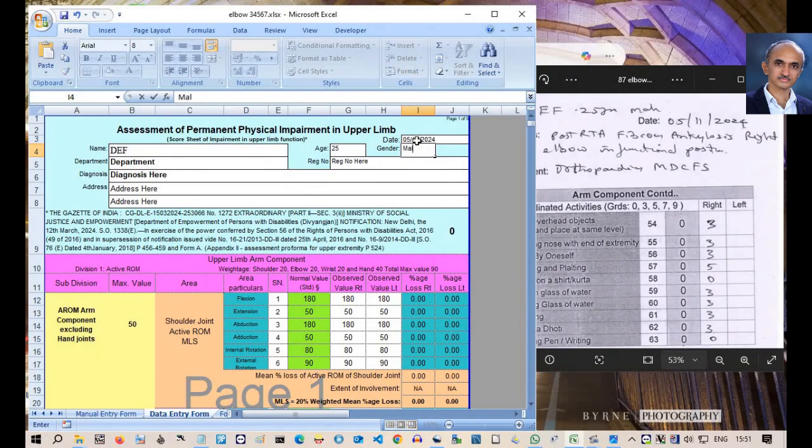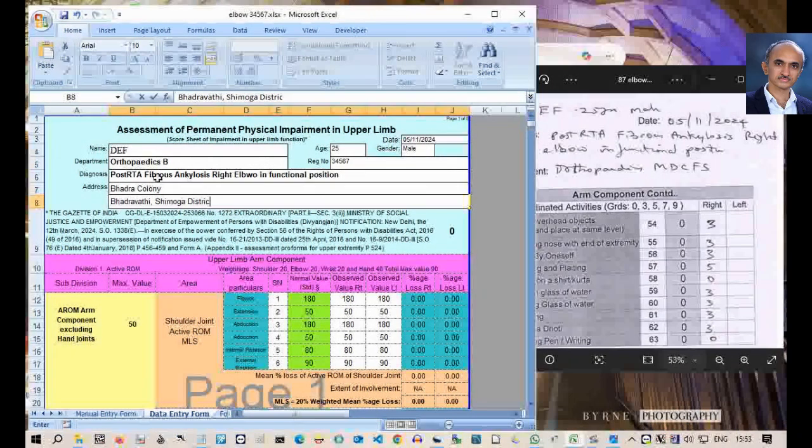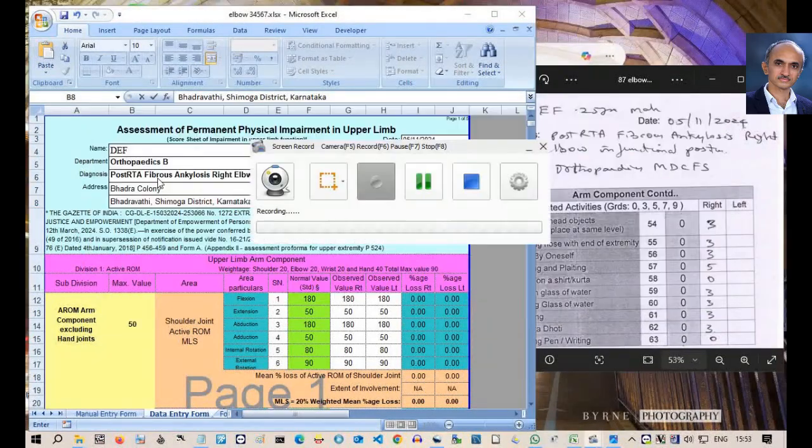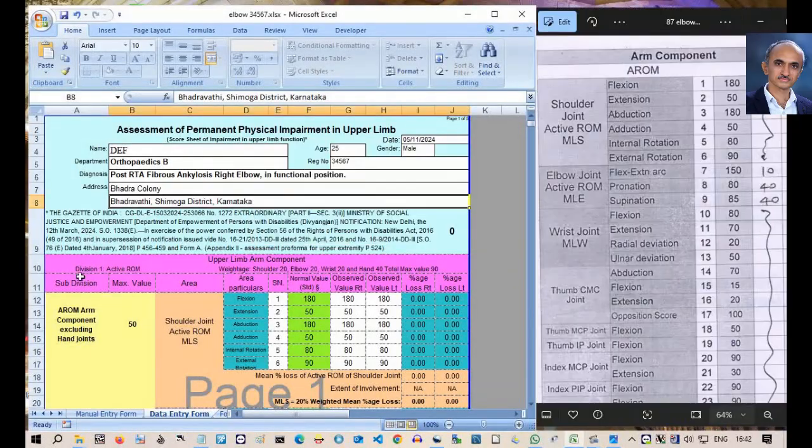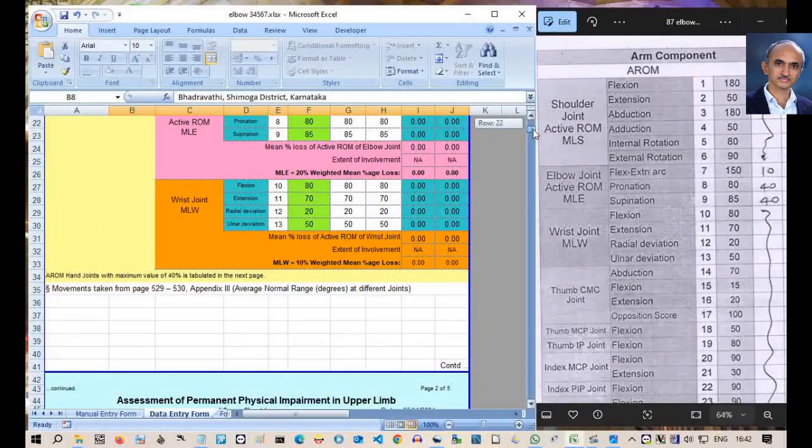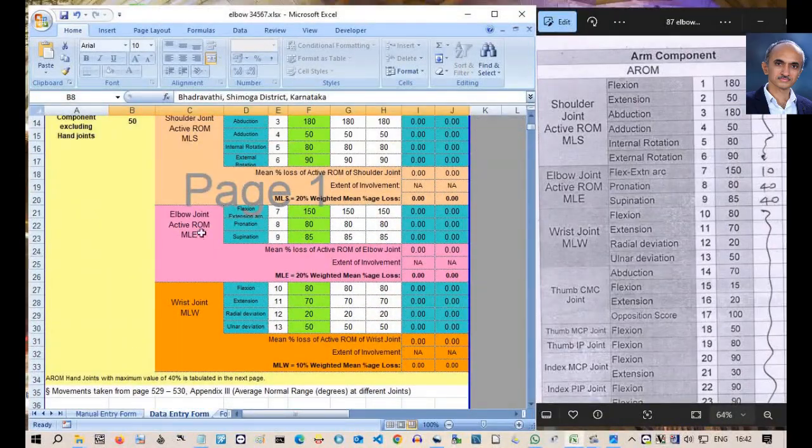At the top of the form, let us fill the patient details as shown here. These will appear in every page of the worksheet. The same details also get copied to Form A automatically. We will cover Form A in the next step. Below the identifiers, we see the active range of motion division at the top. At the top, we have the shoulder joint, and below that, we have the elbow joint.